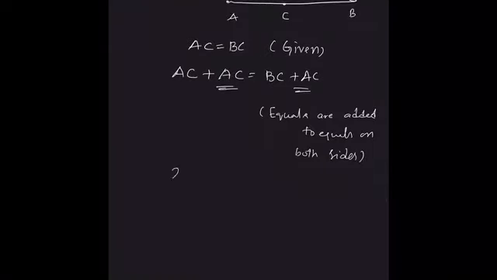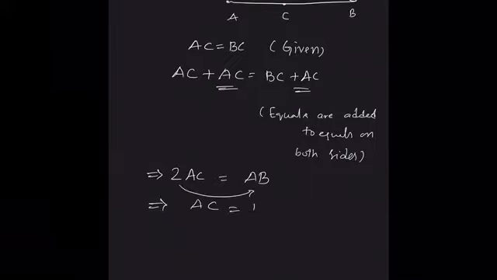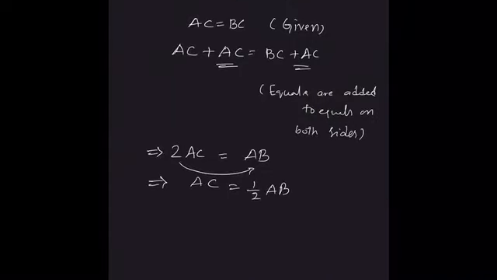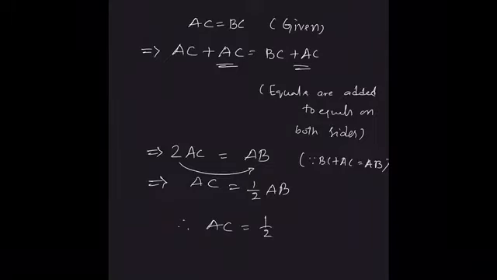Now AC plus AC is how much? 2AC is equal to AC plus BC, which is how much? AB. So AC is equal to, send this 2 to that side, AC is equal to 1 by 2 AB. Since BC plus AC is equal to AB, we have replaced it. Therefore AC is half of AB.